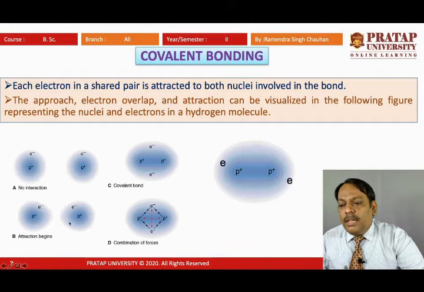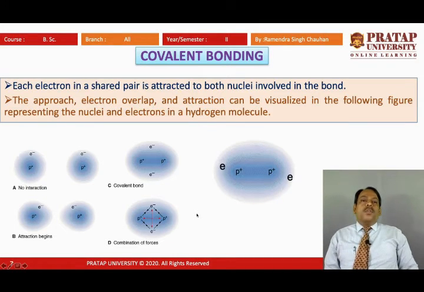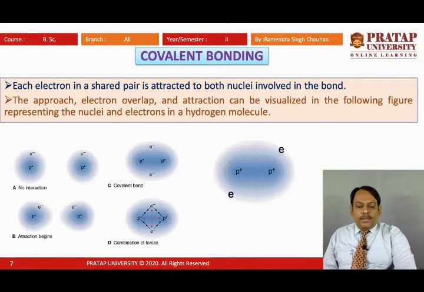In B, they are coming closer, attraction begins. In case of C, the covalent bond is formed, and in D, the force diagram is shown. So, in this way we can say how covalent bond is taking place.